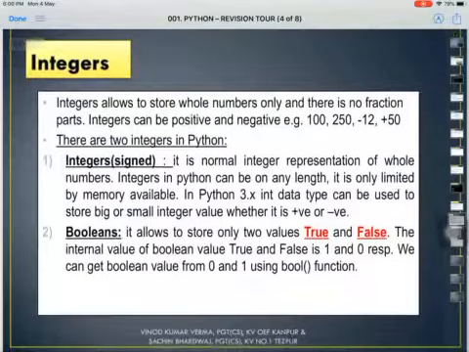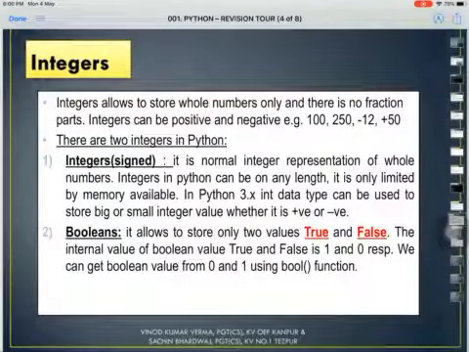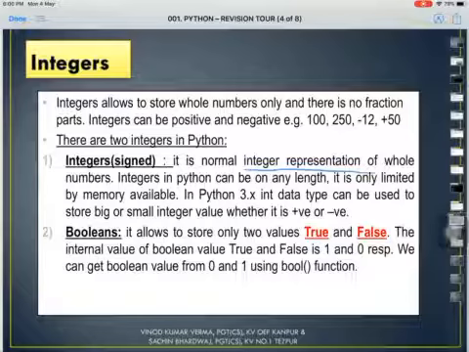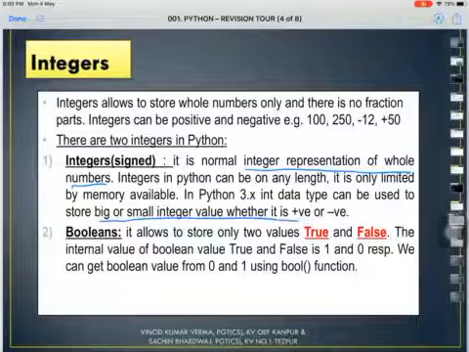Now let us see the integer in depth. It is the normal representation of whole numbers. Let us do it quickly since we have done this concept in class 11th also. We can have any big or small integer value, whether positive or negative.